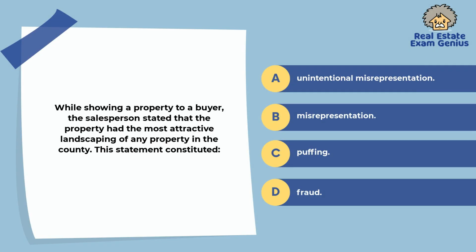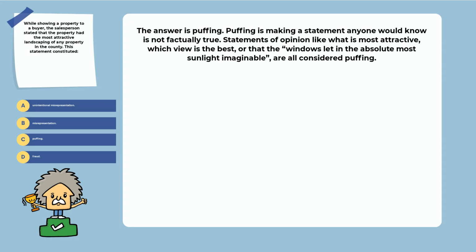85. While showing a property to a buyer, the salesperson stated that the property had the most attractive landscaping of any property in the county. This statement constituted unintentional misrepresentation, misrepresentation, puffing, fraud. Explanation. The answer is puffing. Puffing is making a statement anyone would know is not factually true. Statements of opinion like what is most attractive, which view is the best, or that the windows let in the absolute most sunlight imaginable are all considered puffing.